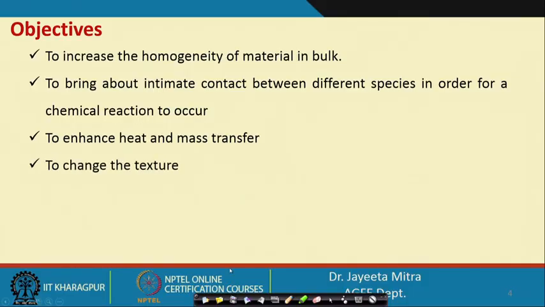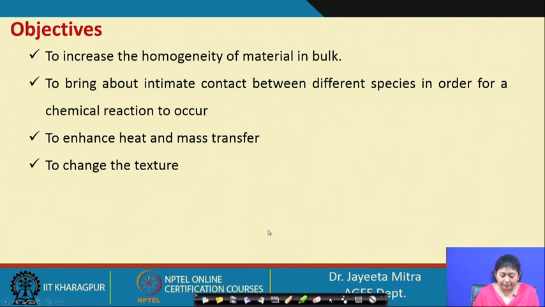Then, to change the texture. If the two components are mixed properly and a homogeneous sample is prepared, that may help improve the texture. In another way, suppose you want to make a dough sample, and for proper leavening you are adding some ingredient to it.